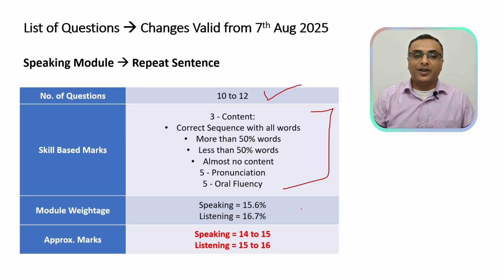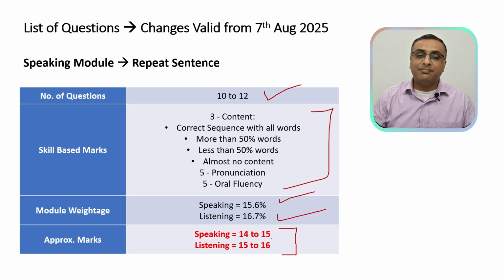Coming to the module weightage, there is a slight change from the previous or the old format. Speaking, you will approximately get 15.6%, listening 16.7%. These will tally up to 14 to 15 marks for your speaking module and 15 to 16 marks for your listening module. It will still remain one of the important questions in your exam.